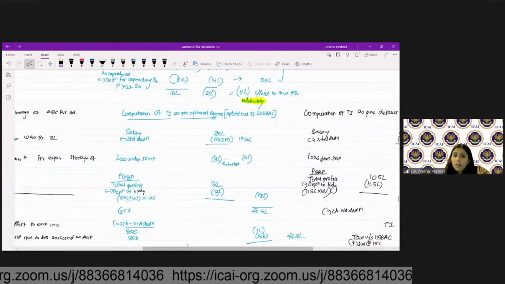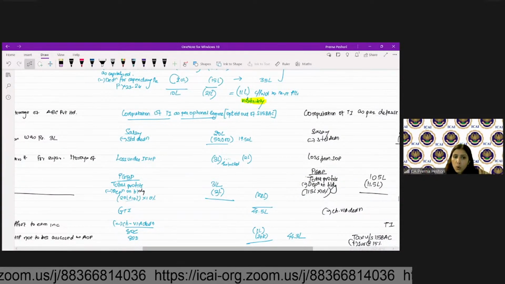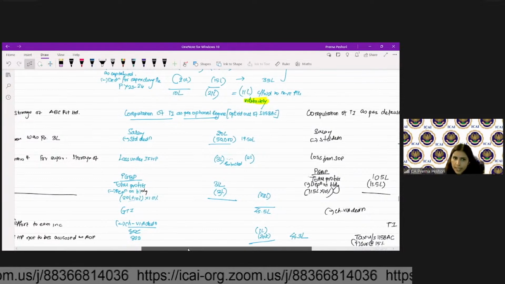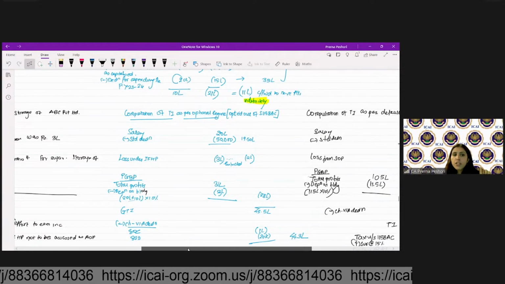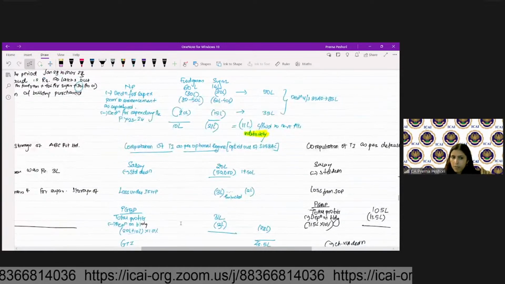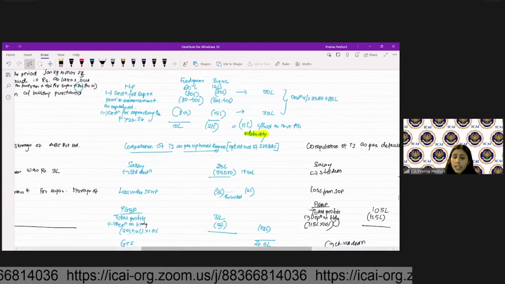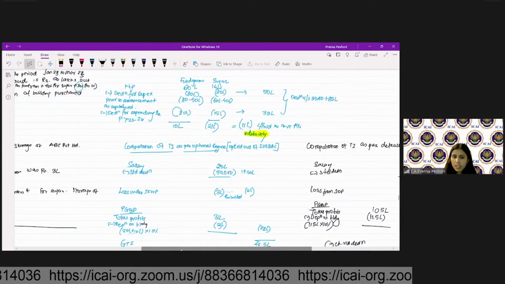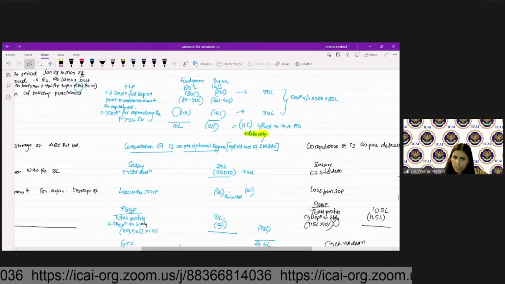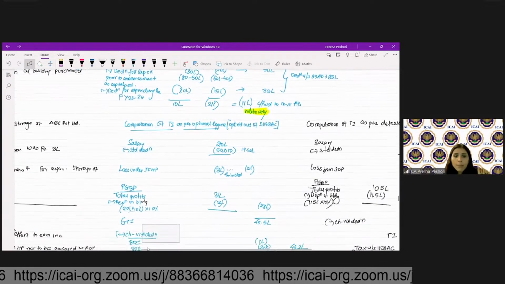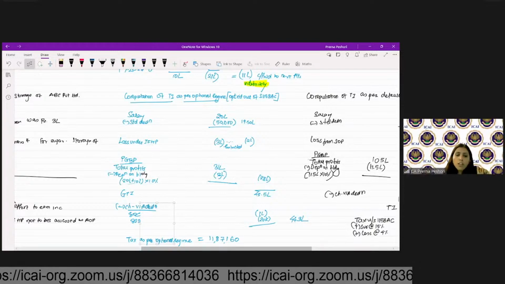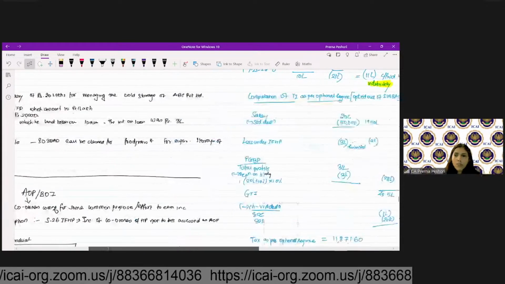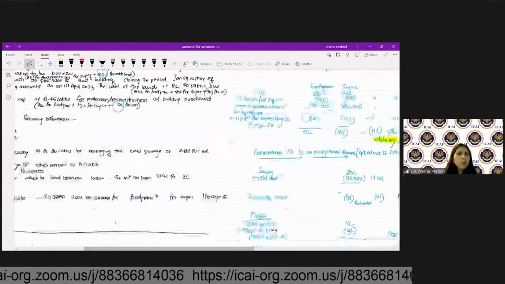Then, for the PGBP purpose, my total profits are 31 lakhs, right? Out of that, I will give the depreciation on building, because for the oil business, I have not claimed 35AD. So I will claim the depreciation on building, which is allowed, isn't it? So for the oil business, there is no 35AD.